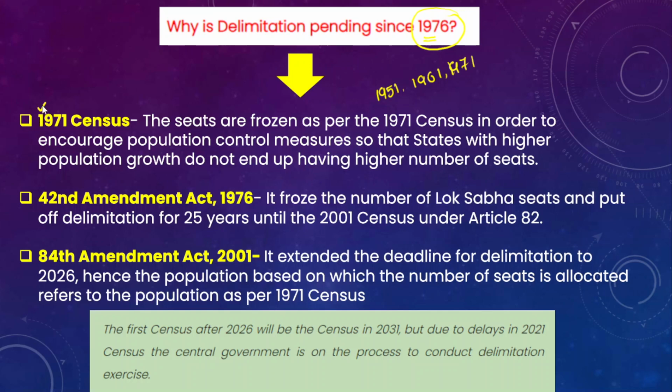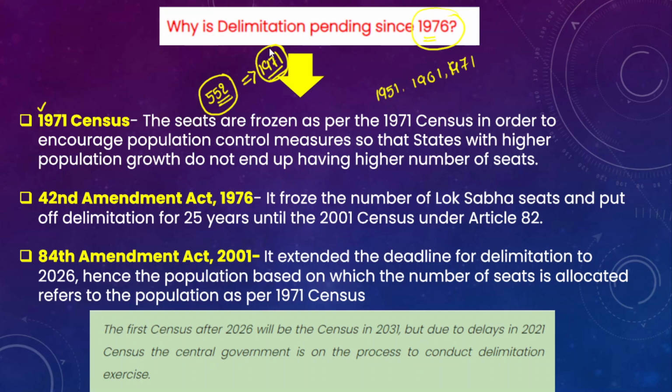So firstly, the current Lok Sabha seats are based on the 1971 census. Currently we have 552 Lok Sabha seats, and these 552 seats were actually based on the 1971 population census. Okay, so there was no delimitation exercise after 1976.